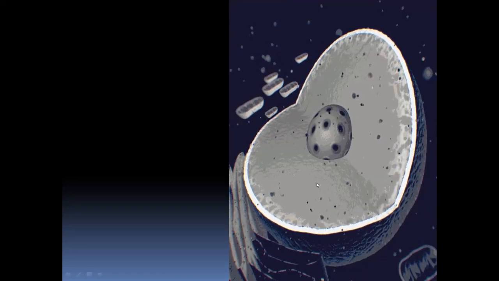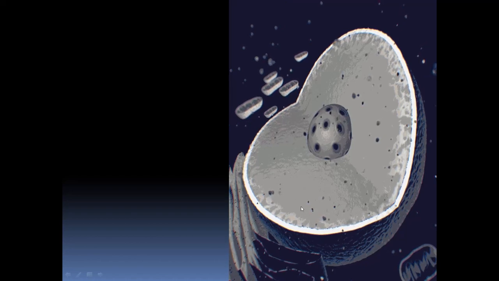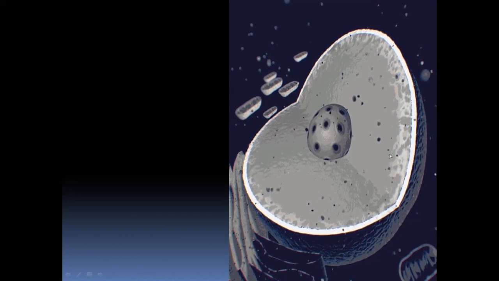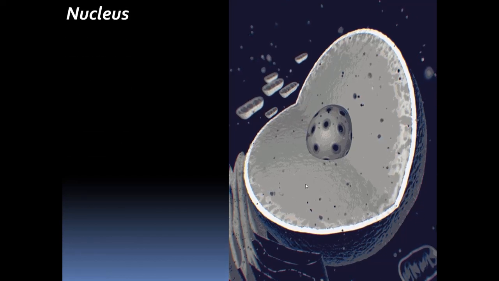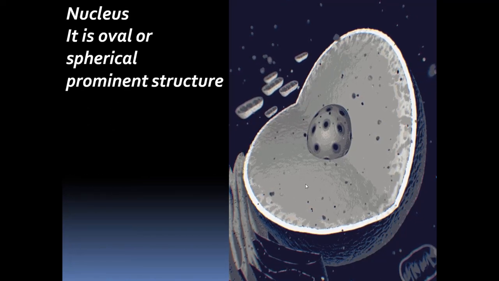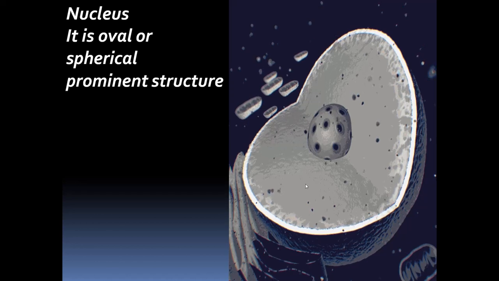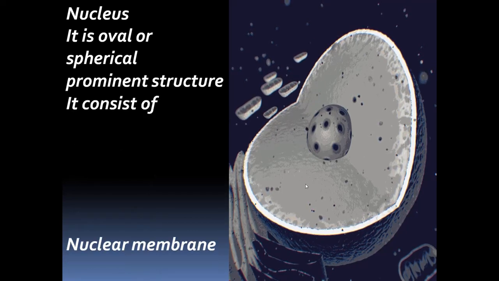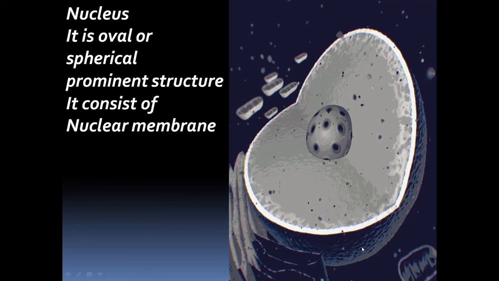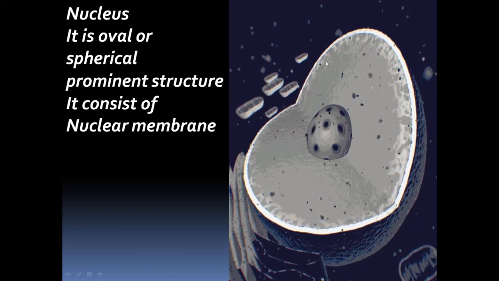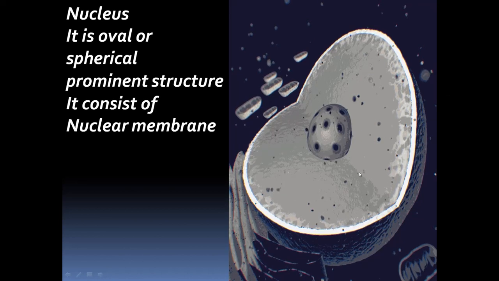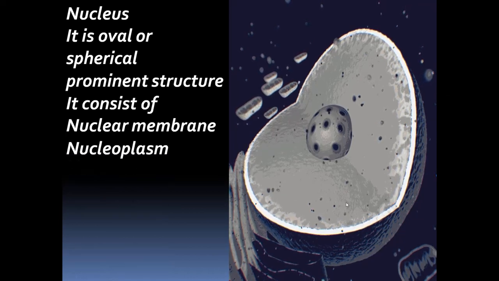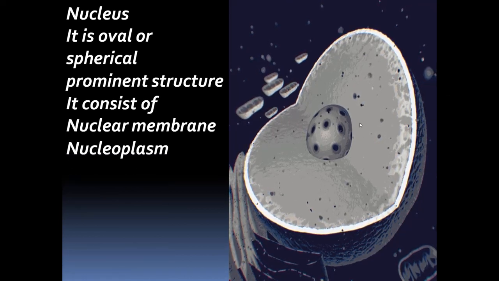And this is the prominent structure in the cell, and this prominent structure is called the nucleus. It is oval or spherical. It consists of a nuclear membrane. You can see here, this is the nuclear membrane, the outer membrane. And inside there is nucleoplasm, a fluid-like structure.